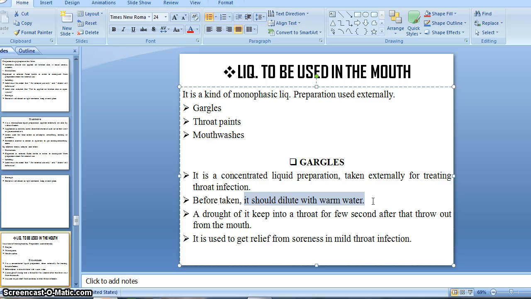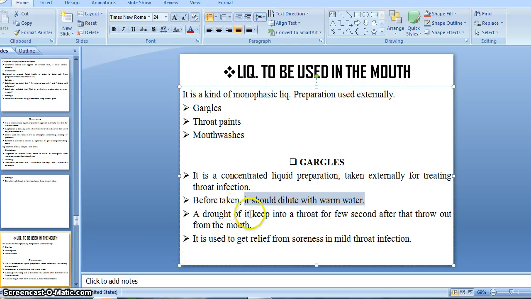Without diluting we can't use it, otherwise it may cause other fatal effects. Because it is a very concentrated preparation, the doctor recommends dilution with warm water.